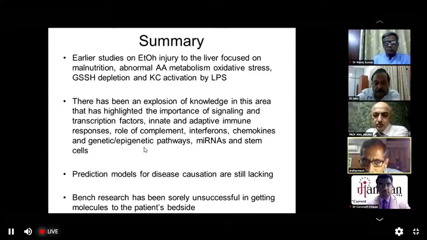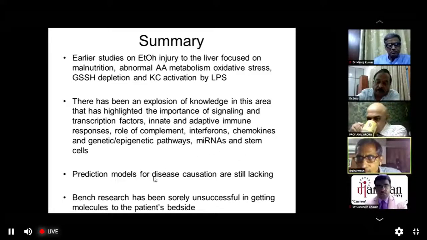We still do not have prediction models for disease causation. So this question has already been asked a few times: how to tell who's going to develop disease and who's not going to develop it. The prediction models still do not exist. But the worst thing for us clinicians is that so much research has gone on, but it has not translated into any translational benefit.